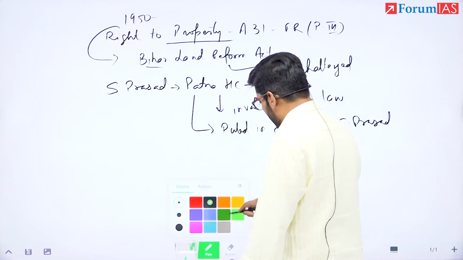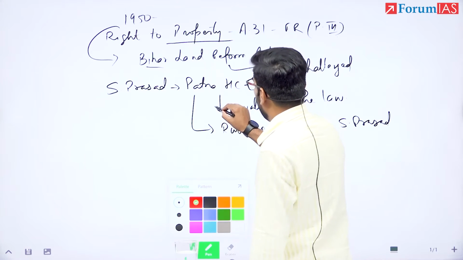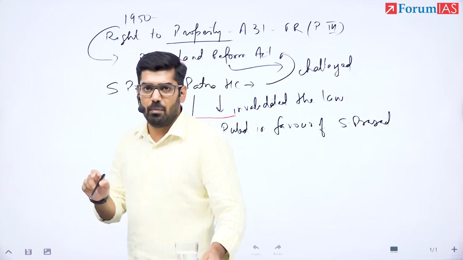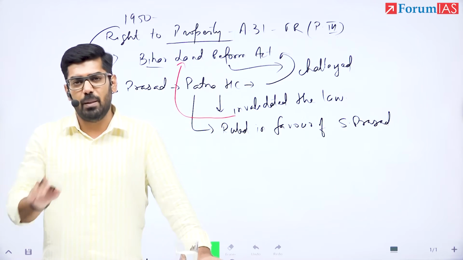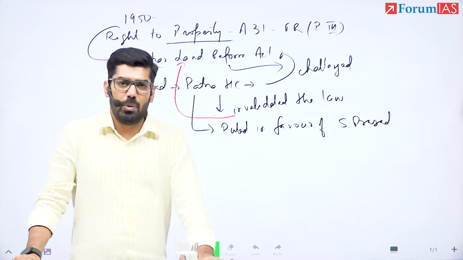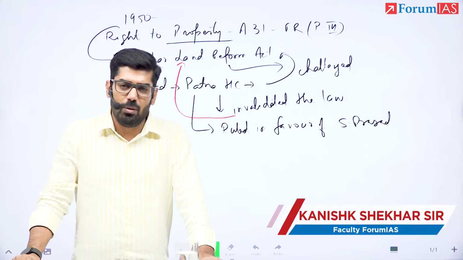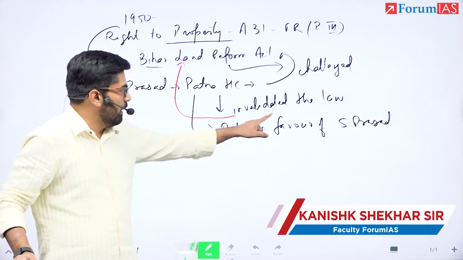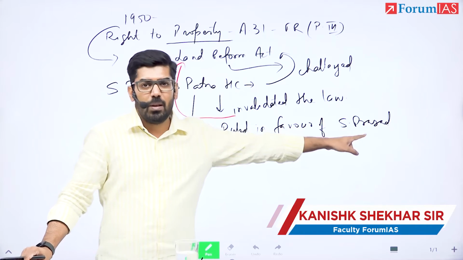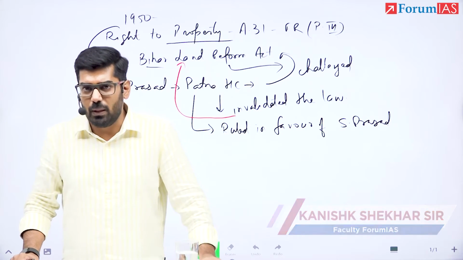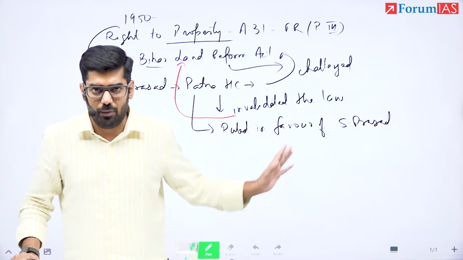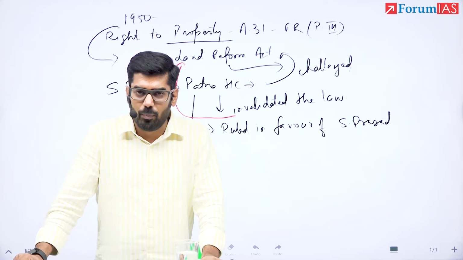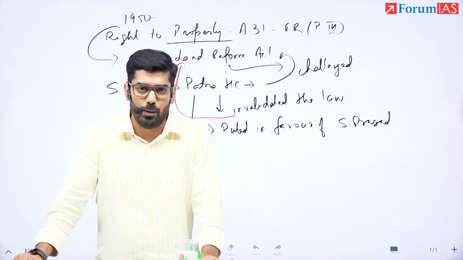Which law it invalidated? This law. Bihar Land Reform Act was invalidated, which means turned down by the Patna High Court, and Shankri Prasad won the case. So who lost? The government lost. Who won? A private citizen, a landlord won. Now, what is the option before any party? Here, the party which has been defeated is the government. So what is the option before a party which loses case in a high court?